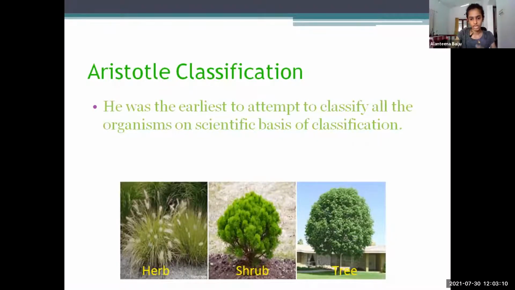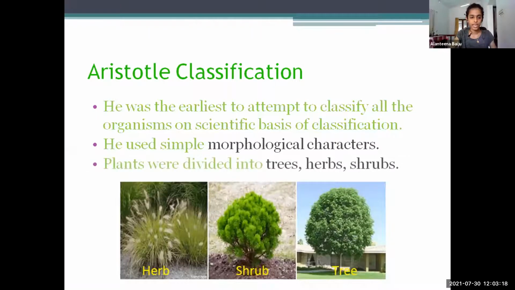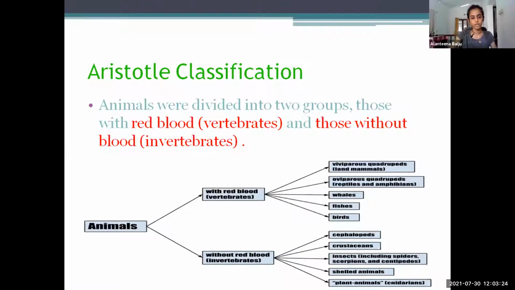So he used simple morphological characters. Simple morphology means the structure, and he divided plants into herbs, shrubs, and trees. And in animals, he divided into two, that are with red blood and without red blood. Those with red blood can also be said as vertebrates, and those without red blood can also be said invertebrates. Examples of vertebrates are viviparous quadrupeds and oviparous quadrupeds, whales, fishes, etc. Whereas without red blood, they can be shelled animals, cnidarians, spiders, scorpions, etc.